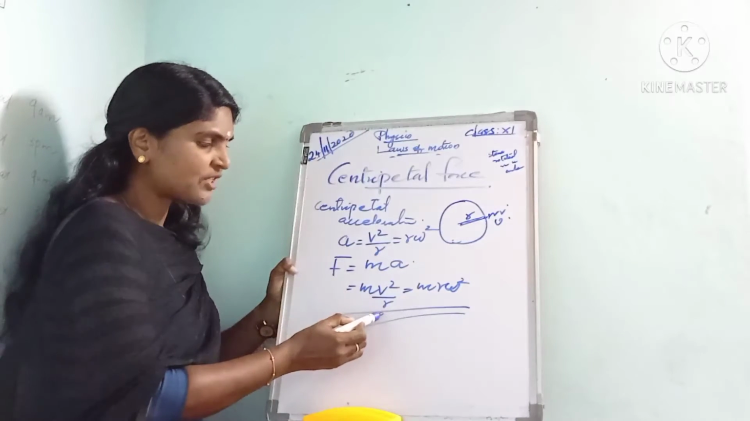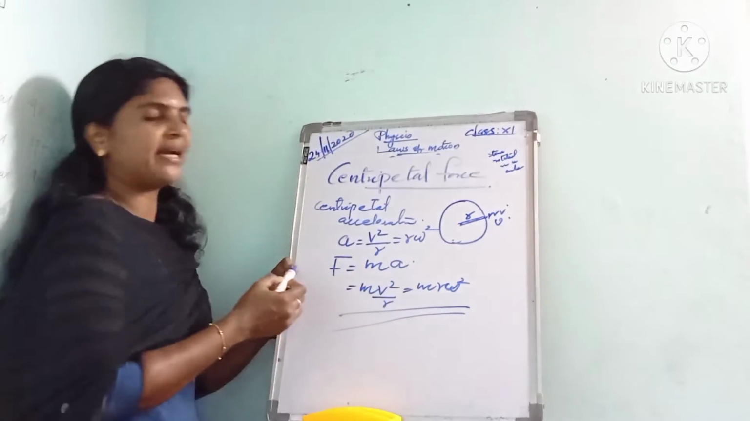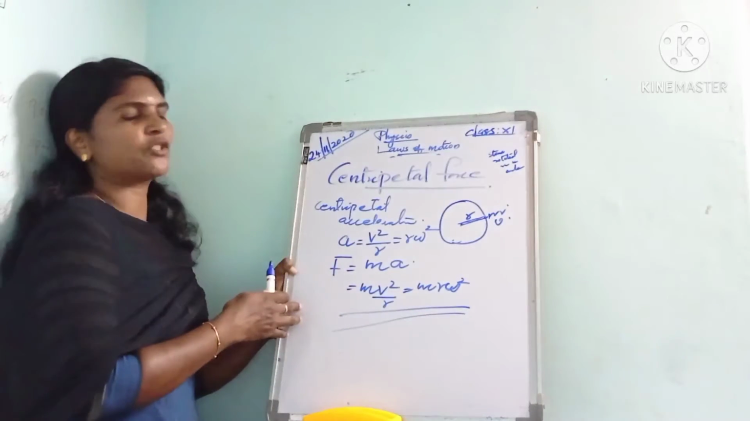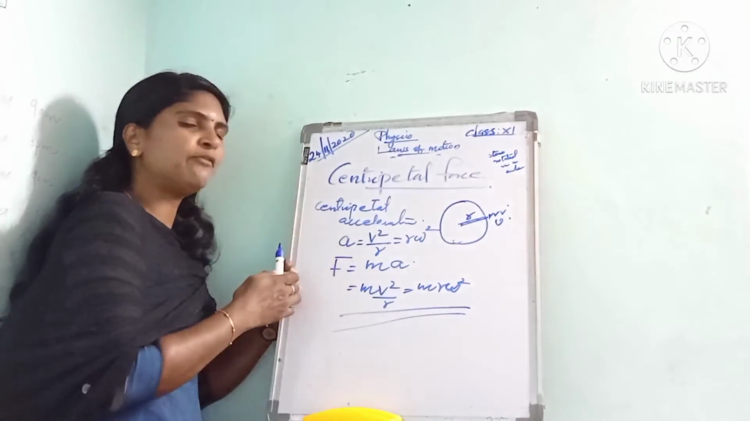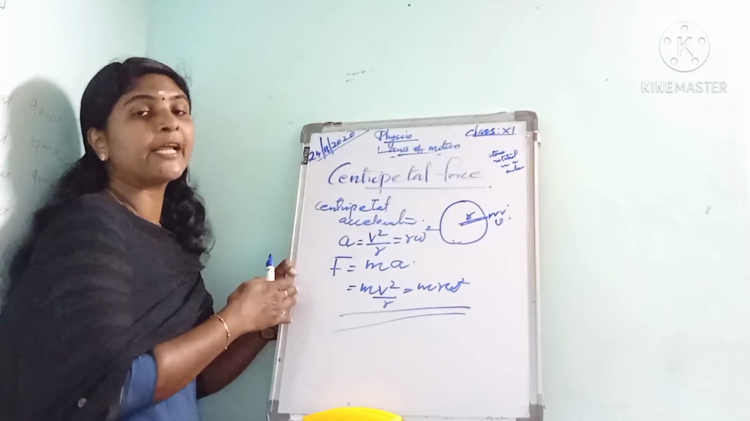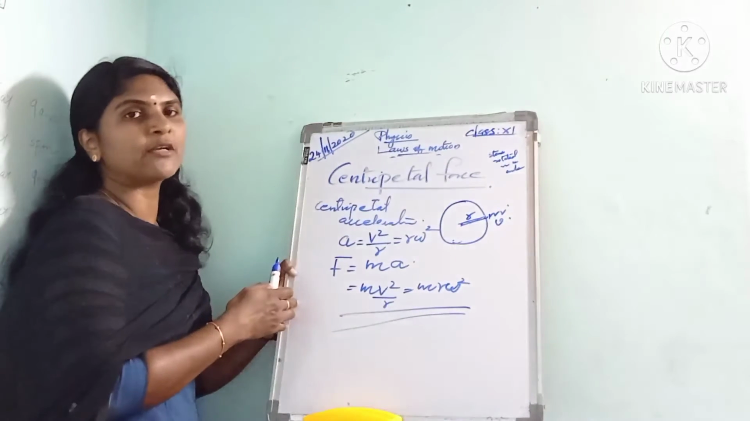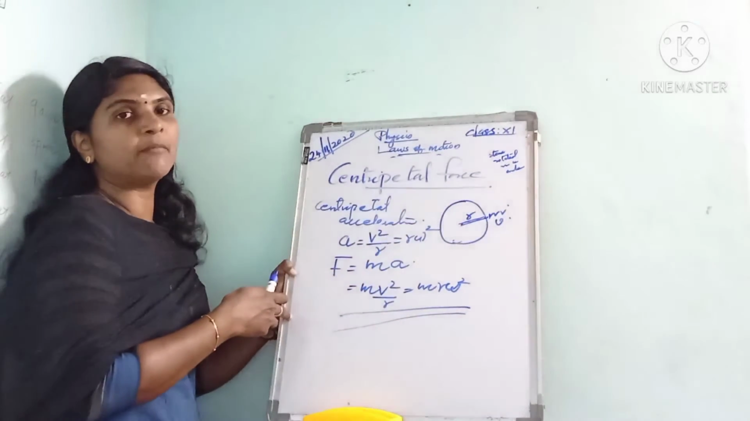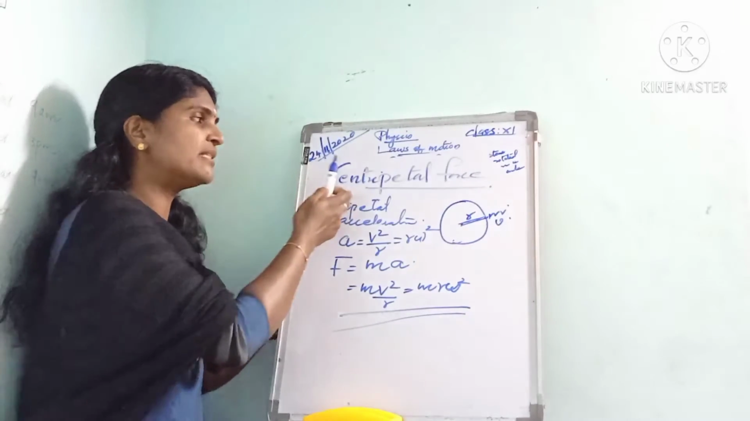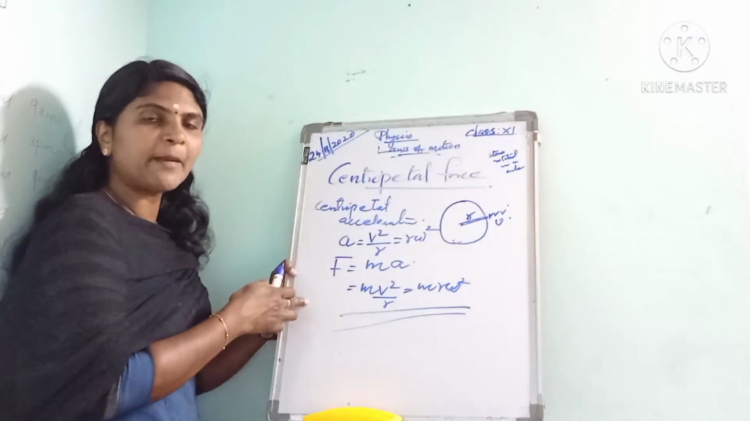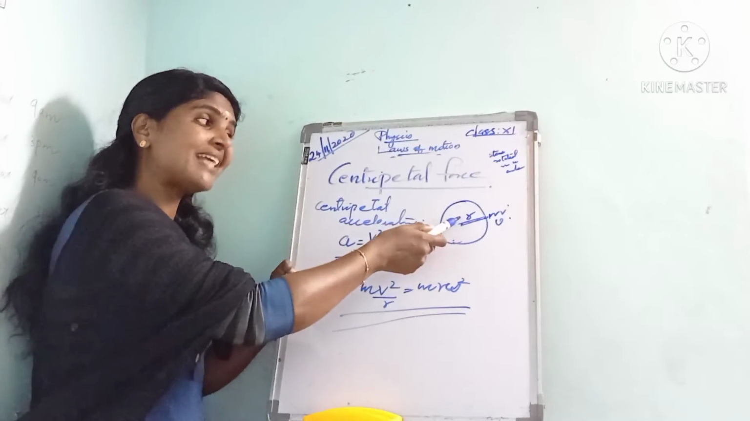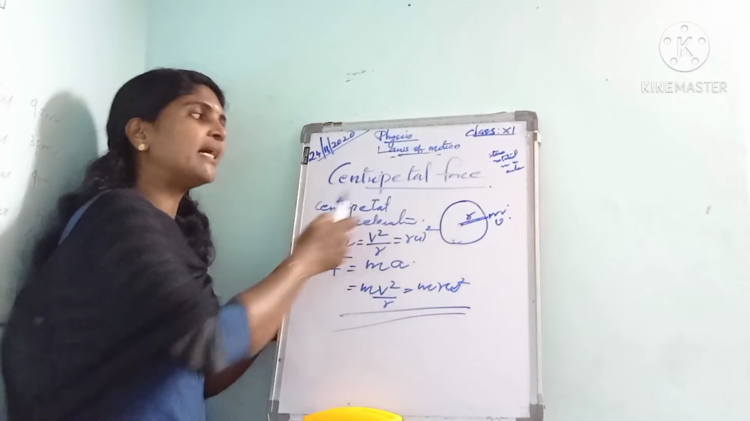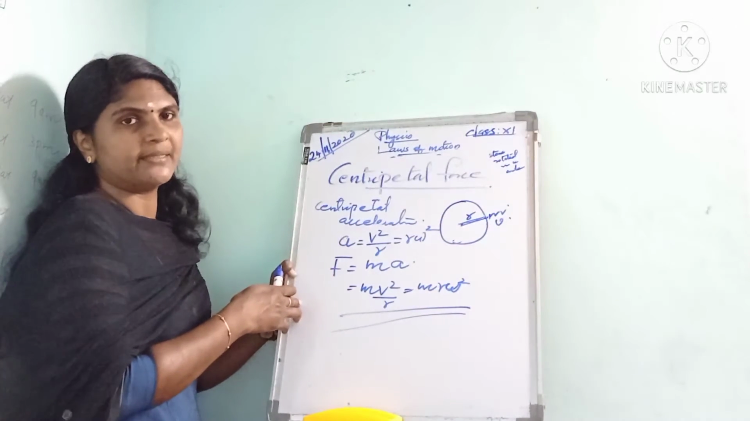Either we can write m v square by r or m r omega square. Then what is centripetal force? The force required by an object in uniform circular motion. Any object in uniform circular motion requires a force. That force is called the centripetal force, and it always acts towards the center along the radius of the circular path.